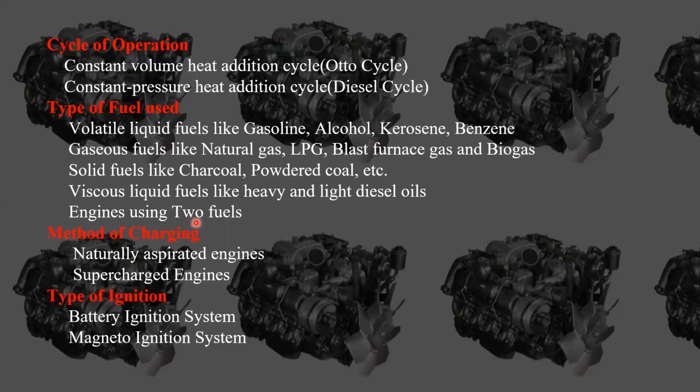Mainly all the process is the same, but the combustion happens at both constant pressure and constant volume. That's why we are going to use both volatile liquid fuel and also viscous liquid fuel. The engines which run on these two fuels, we call them engines using two fuels, or dual cycle engines.